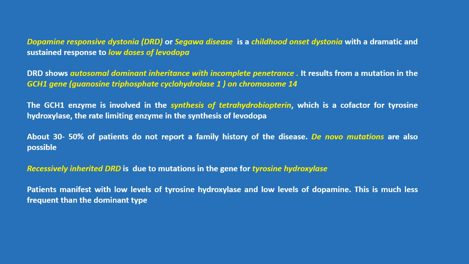About 30 to 50% of patients do not report a family history of the disease. De novo mutations are also possible. Recessively inherited DRD is due to mutations in the gene for tyrosine hydroxylase. Patients manifest with low levels of tyrosine hydroxylase and low levels of dopamine. This is much less common than the dominant type.